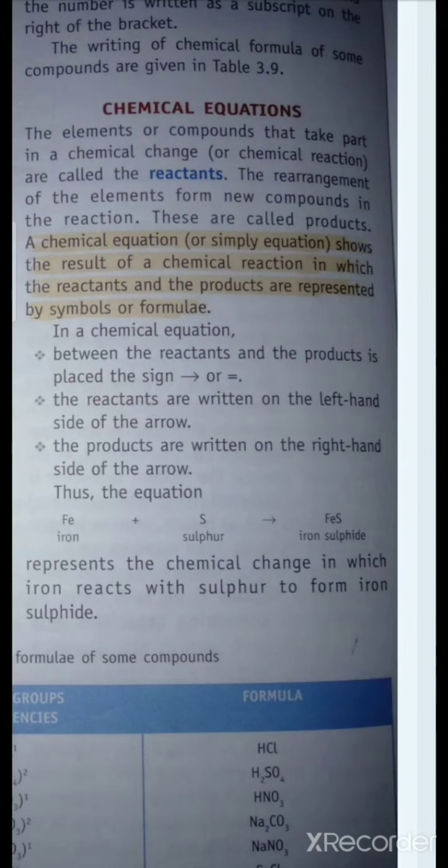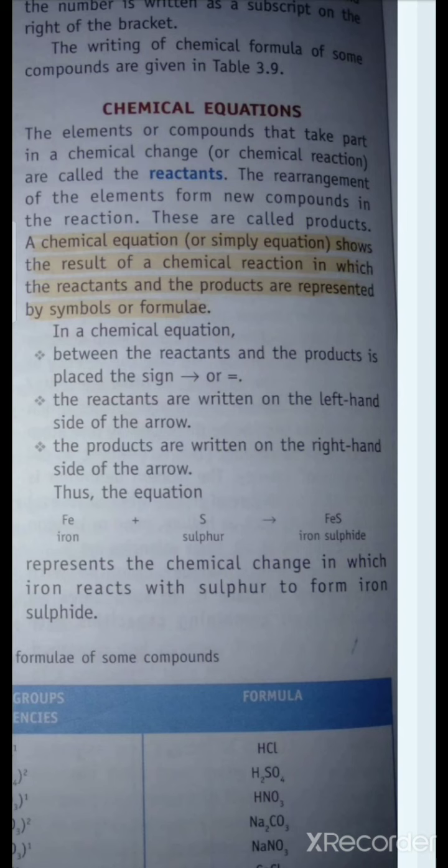Now, chemical equations, last topic of the chapter. A chemical equation shows the result of a chemical reaction in which the reactants and products are represented by symbols or formulae. It means that the chemical equation is the representation of a chemical reaction. Again I repeat, the chemical equation is the representation of a chemical reaction in which we use symbols or formulae of the reactants and products involved in it.